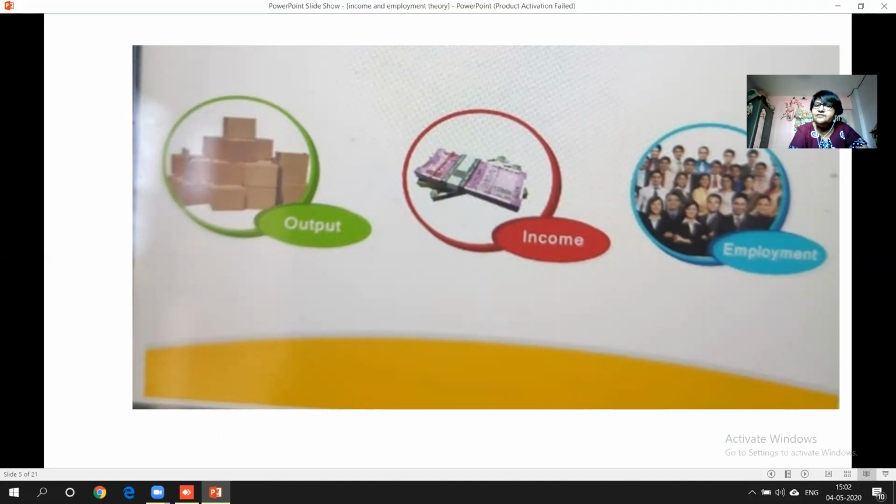If income is more, that means more production is done and more employment opportunities might be there. The output produced by the people gives income to the four factors of production, such as salaries, so employment opportunity is created. We can say all three concepts are related to each other. We have already studied this in national income, if you remember.